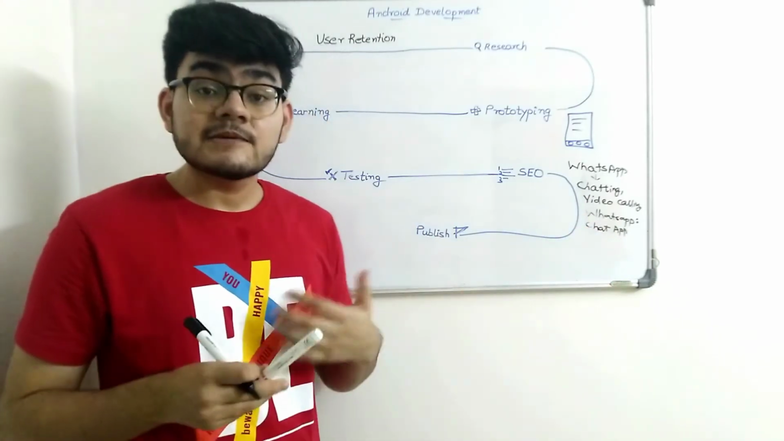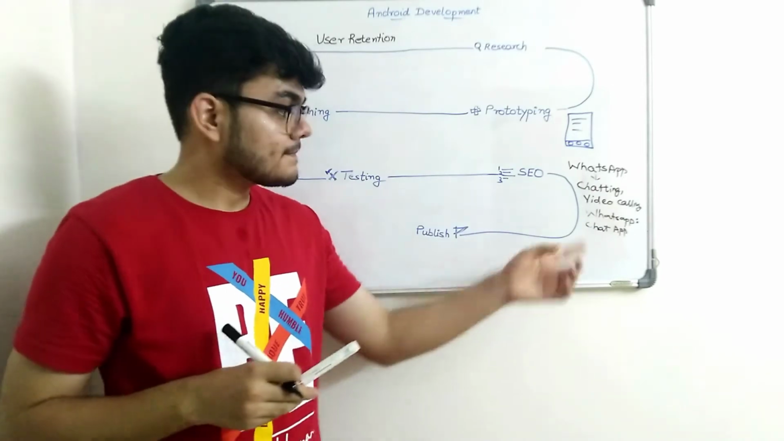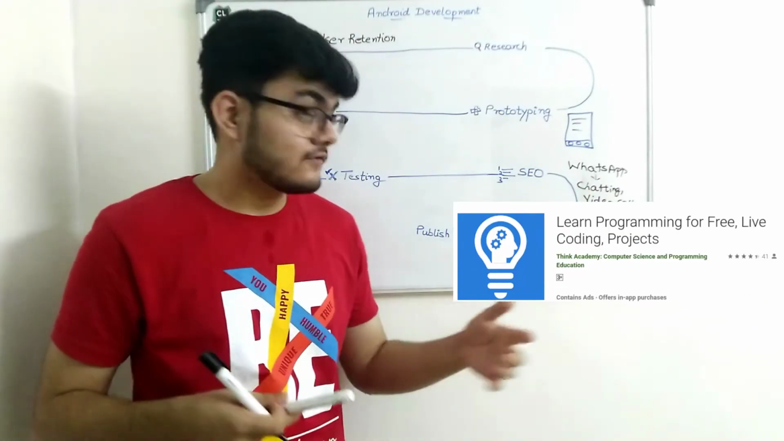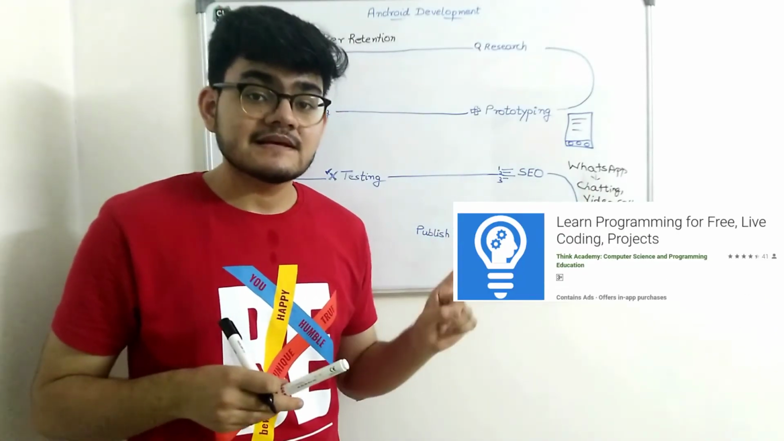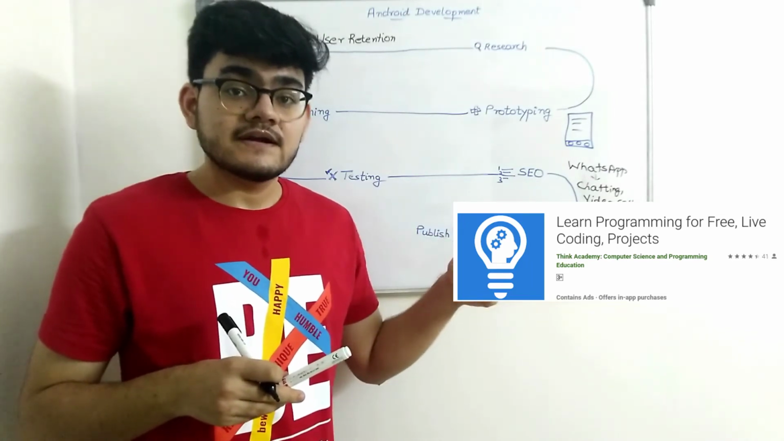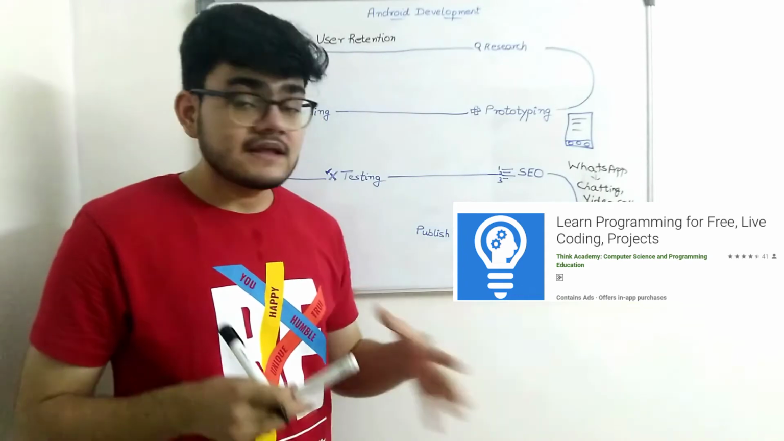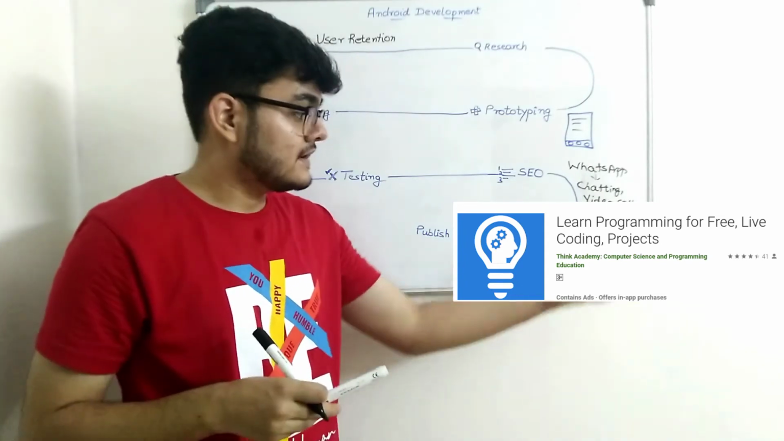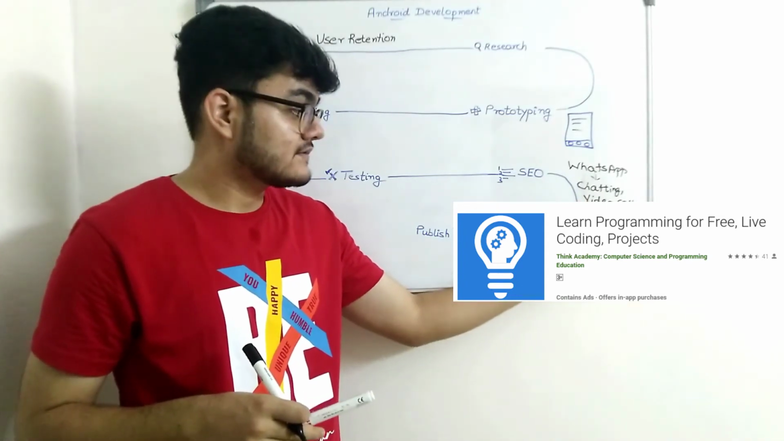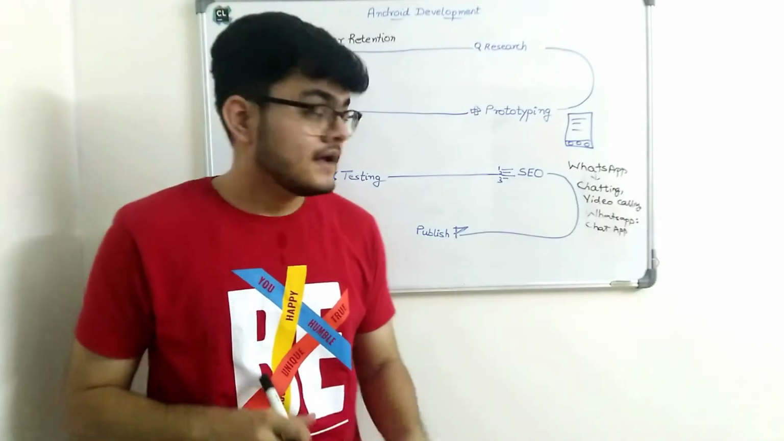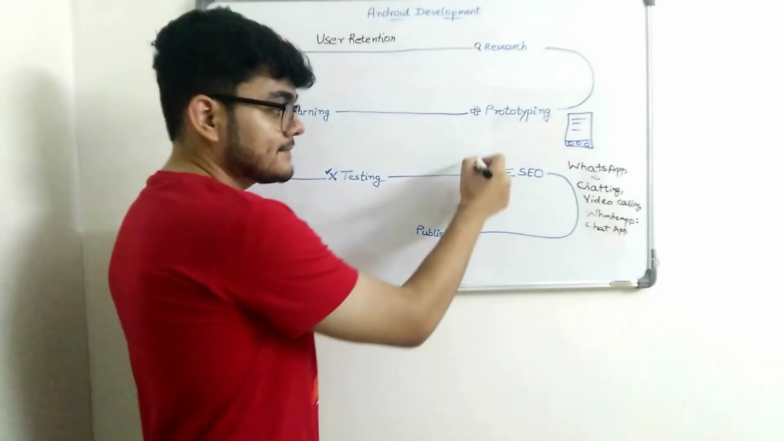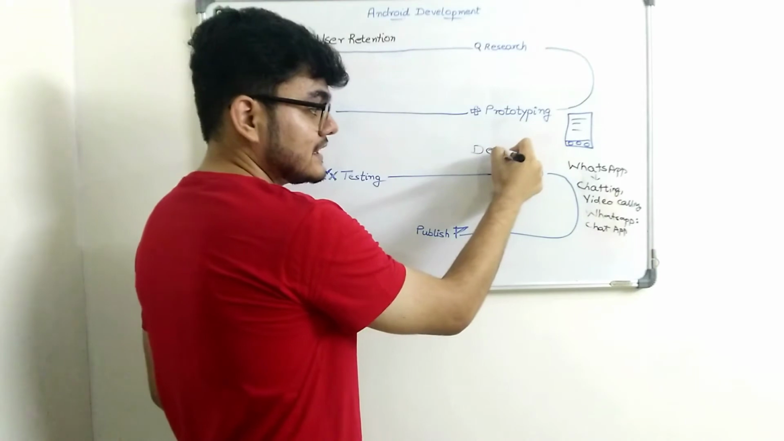You can take the example of my app on the Play Store. It says Learn Programming for Free. The developer name is ThinkX Academy, and then I have written here Learn to Code or something like that, right? So that's a very important SEO tip while writing the app name and the developer name. Coming to the description part in the SEO, the description is very important.